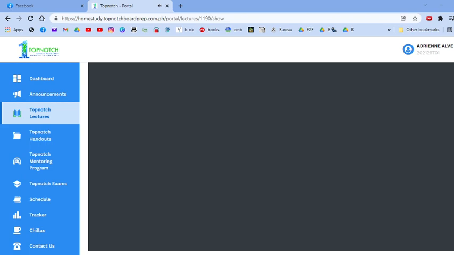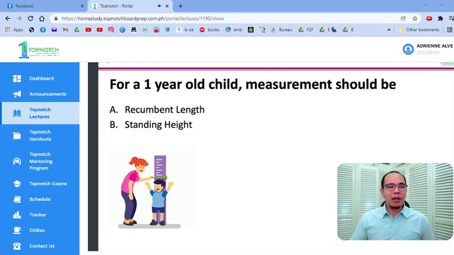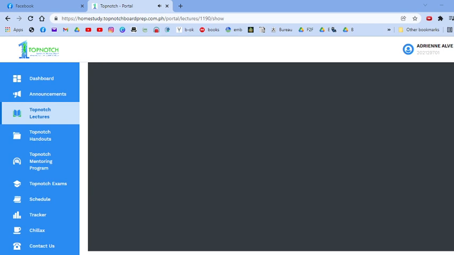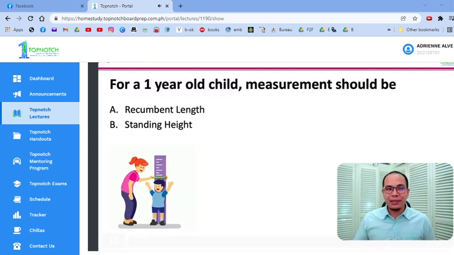The same is true when you're measuring the height of pediatric patients. Siyempre, dapat walang sapatos yan, lalo na pag makakapal yung sapatos ng mga bata. And there's a proper way to determine the height or the length, yung haba nila. So, is it A, the recumbent length? Ibig sabihin, nakahiga ba dapat, minimeasure yung length ng bata pag 1-year-old siya? Or letter B, the standing height? The answer for this one is letter A. It should be the recumbent length.